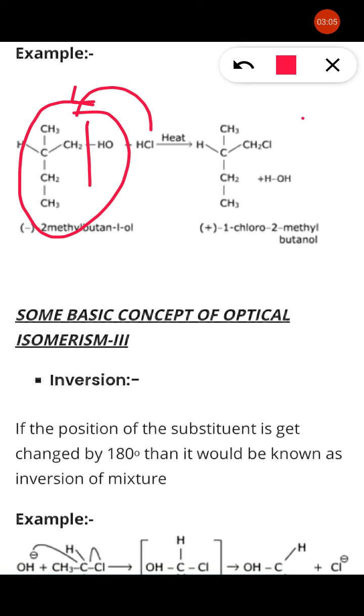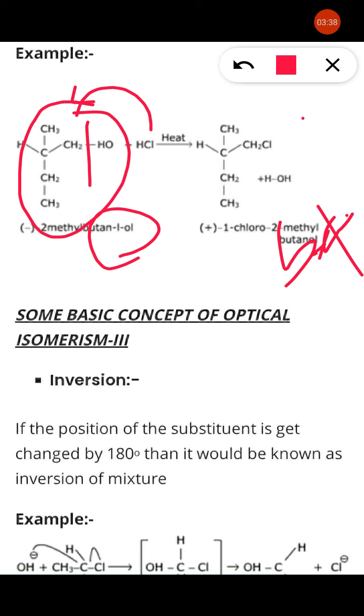That is 2-methylbutan-1-ol, right? The number 1 position contains OH, and that OH is substituted. See here, 1-chloro-2-methylbutane. Clear? In place of 1-ol, it becomes 1-chlorobutane, not ol, butane, right? So this is the example which indicates retention. Retention means substitution takes place at the same place as the leaving group.